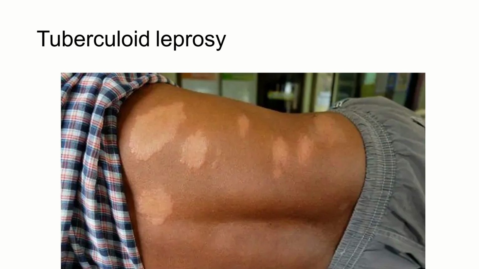Coming to tuberculoid leprosy, the clinical picture in tuberculoid leprosy will be like this. It will be either a single lesion, or it could be multiple lesions also. The patient won't have any sensation of touch or pain over this area. There won't be any hair growth in this area. So there will be just these hypopigmented patches with no sensation of pain. So it will be an anesthetic site and there won't be any hair growth.